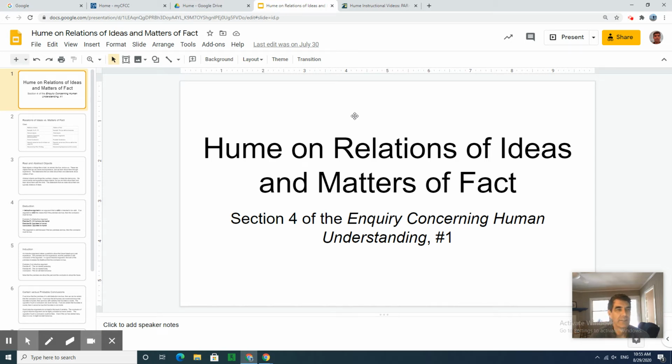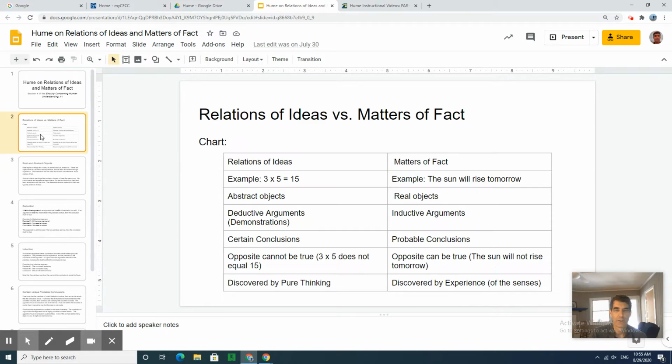Hello, and now we're going to talk about Hume's distinction between relations of ideas and matters of fact. This is the first slide presentation from section 4. Let's move on to this chart that we have here. This chart shows the difference. Over here we have relations of ideas, matters of fact. And what I'm going to do in the slide presentation is discuss these differences. So here's the chart, and you can come back to the chart for later reference.